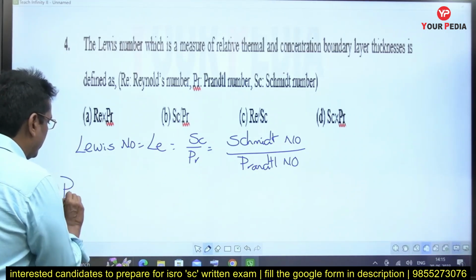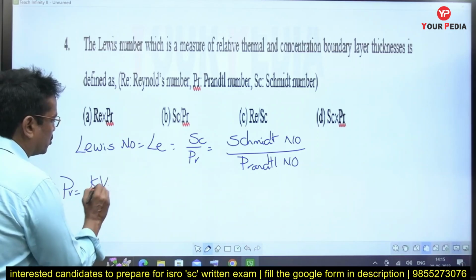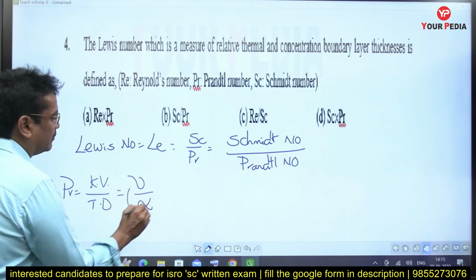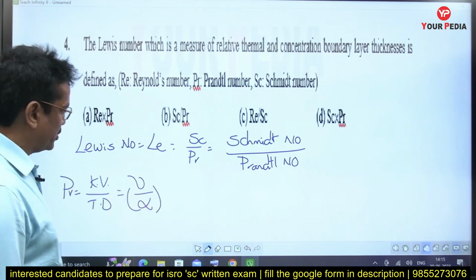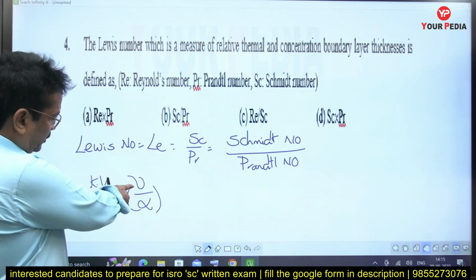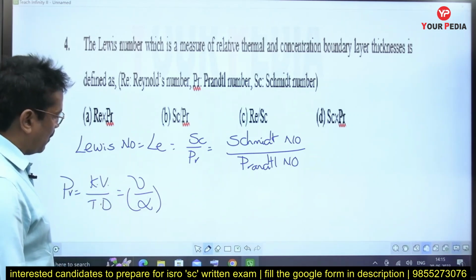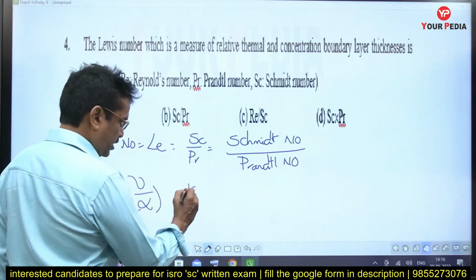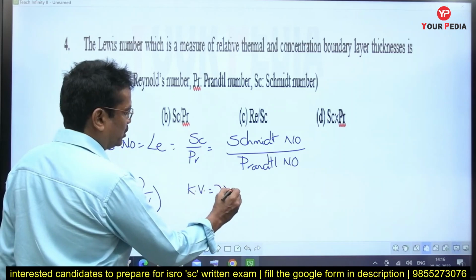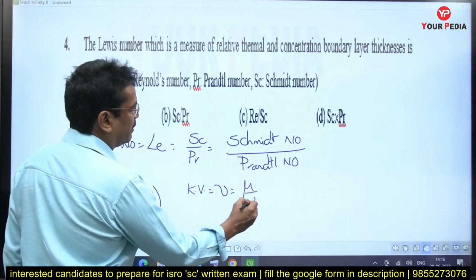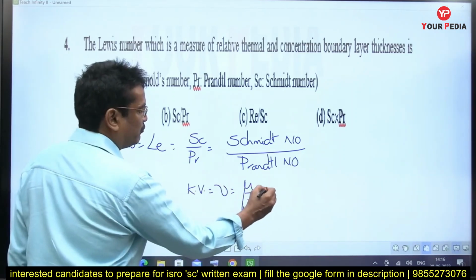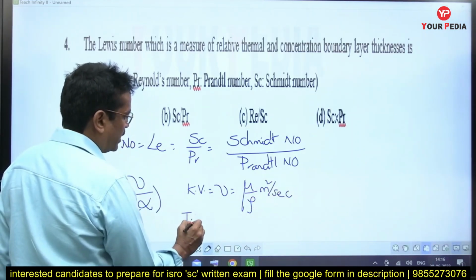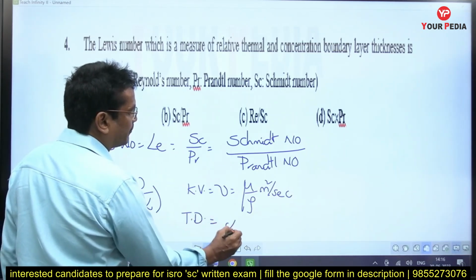Prandtl number is the ratio between kinematic viscosity and thermal diffusivity, nu by alpha. This is the Prandtl number definition. Here there are two properties of the fluid. One is kinematic viscosity and the other is thermal diffusivity. What is kinematic viscosity? The nu is equal to dynamic viscosity divided by density, having the units of meter square per second. What is this alpha? Alpha is called the thermal diffusivity.